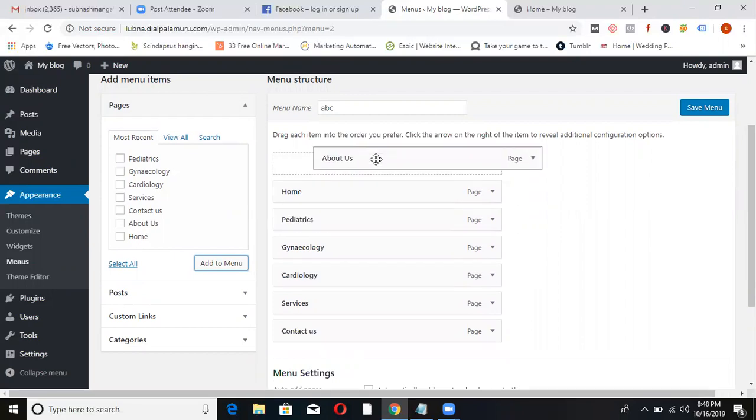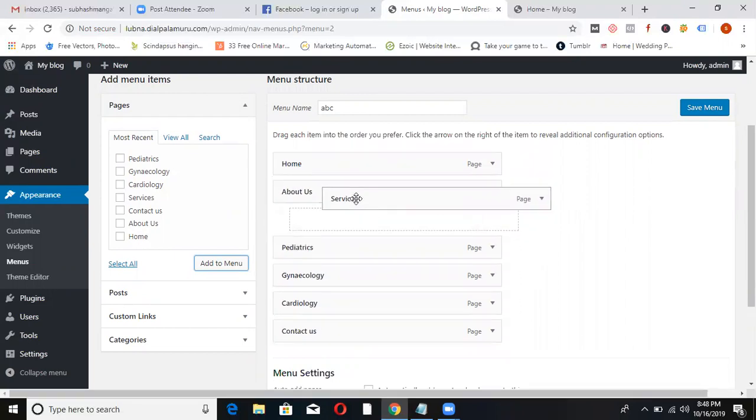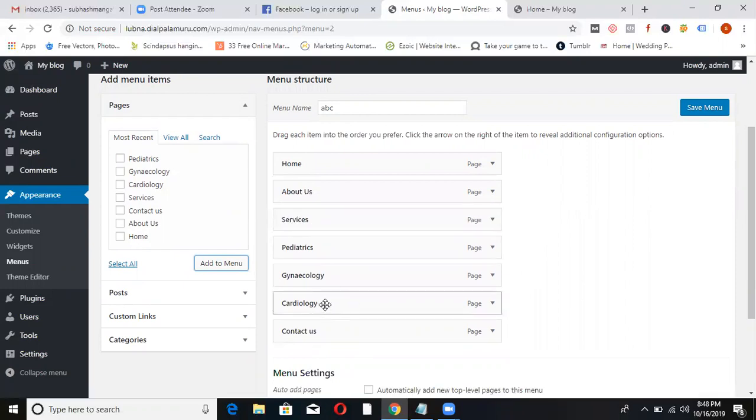Home, about us, services. Under services, I want cardiology. But why do we need a menu basically?